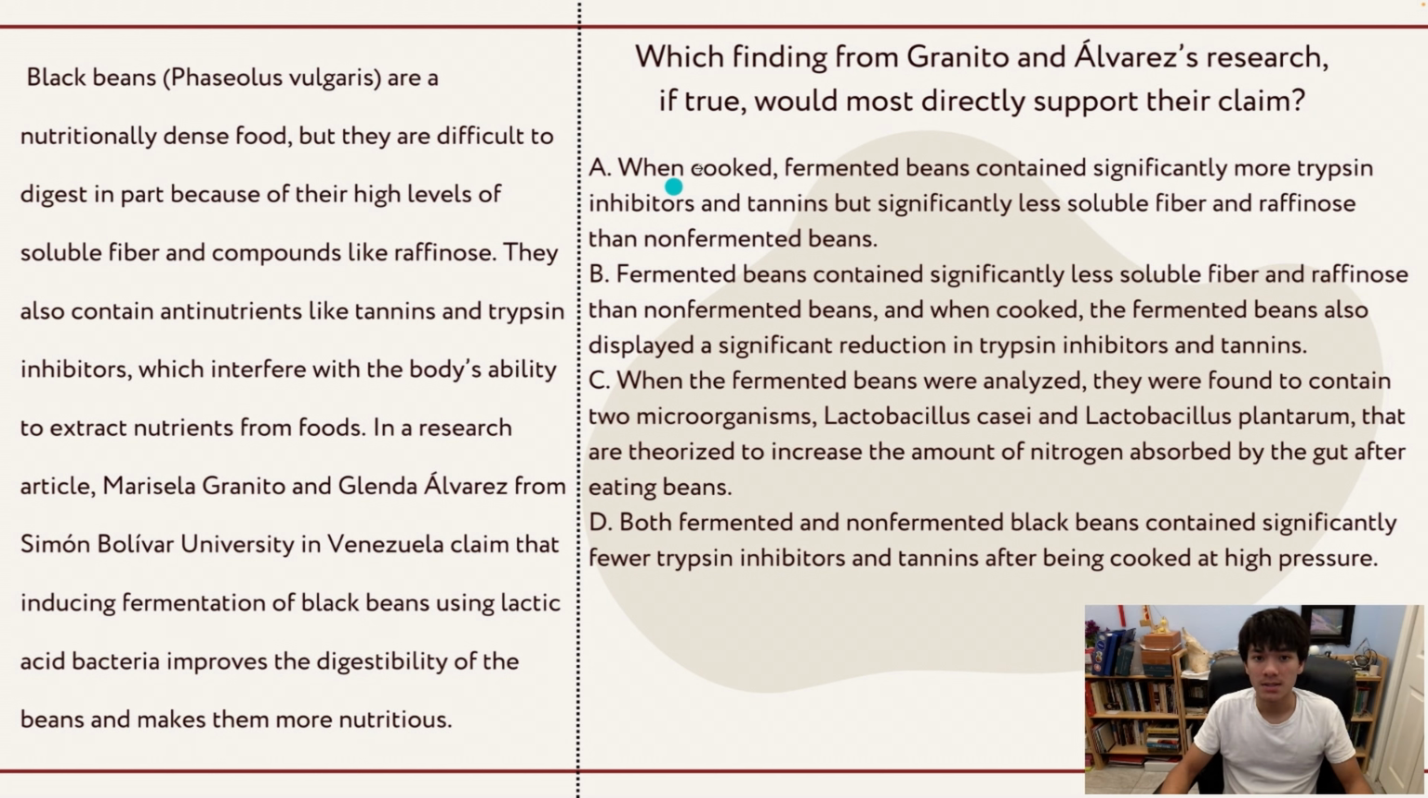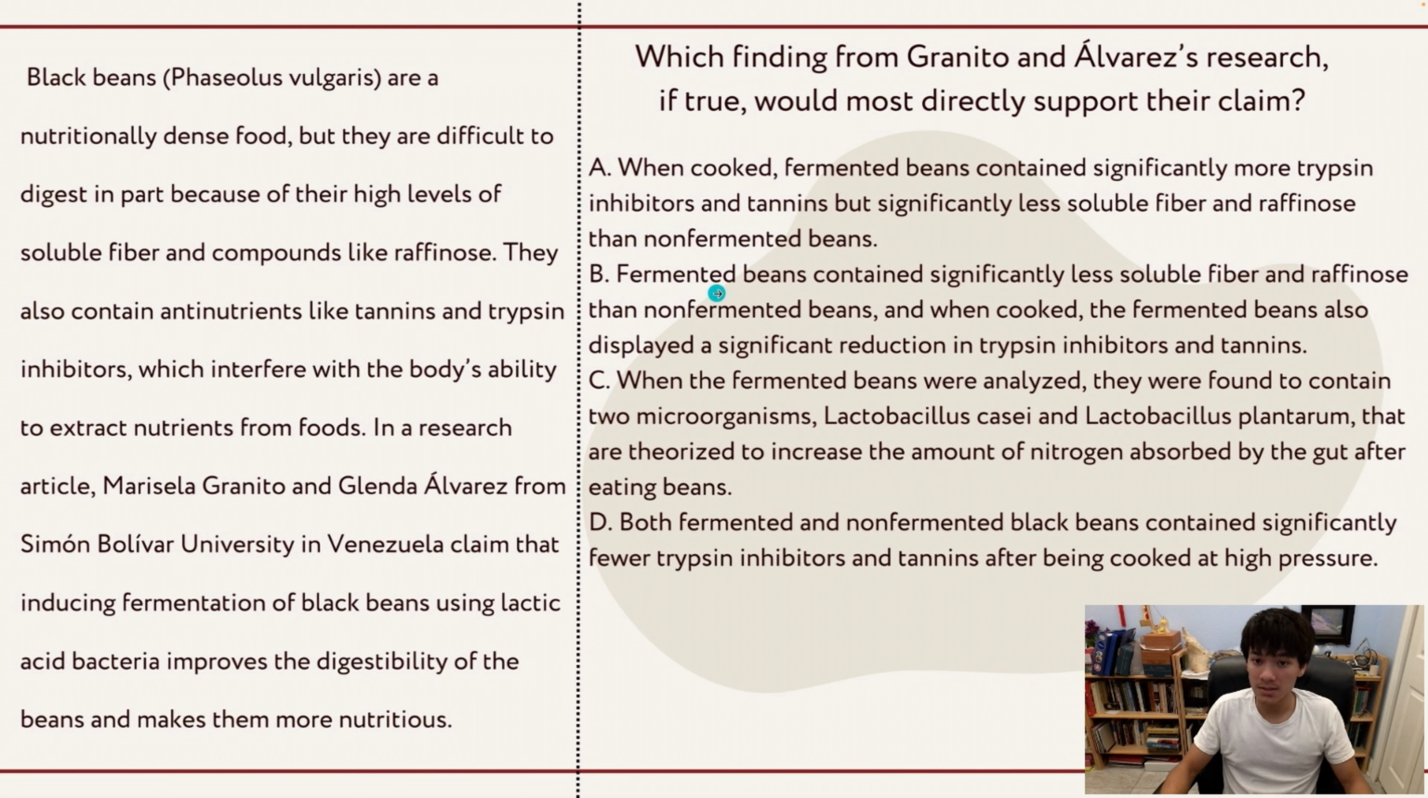Let's look at A. A says, when cooked, fermented beans contained significantly more trypsin inhibitors and tannins, but significantly less soluble fiber and raffinose than non-fermented beans. But there's something wrong about this question. This question is talking about when cooked, fermented beans contain significantly more whatever, right? But this is emphasizing being cooked, okay? So in the article here, it doesn't mention anything about cooking the beans, only about fermented beans. So there's no comparison being made between fermented beans and non-fermented beans. It's comparing cooked versus not cooked, which is why A is not correct, because that's not what they're arguing in the prompt. So let's look at B now.